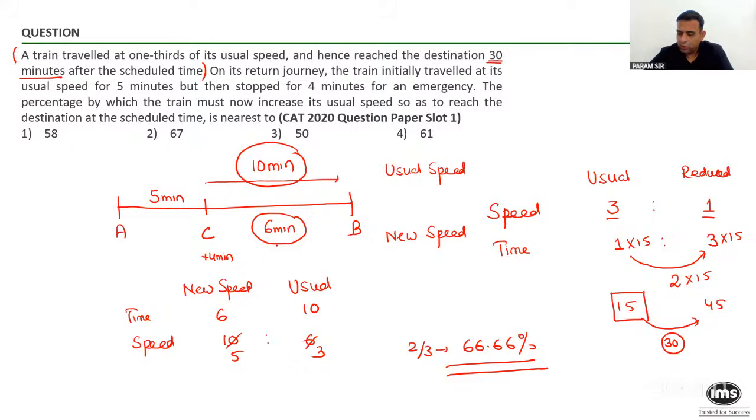Okay, Pratham, just to answer a question, 6 minutes came because the usual time was 15 minutes. So if you have gone for 5 minutes at the normal speed, then you wasted 4 minutes. How much time is over? 5 plus 4 becomes 9. And if you want to reach on time, the remaining time is 6 minutes. Pratham, total was 15, out of which you are wasting 4 in waiting because of some emergency, and 5 you walked or traveled at a normal speed. Okay?